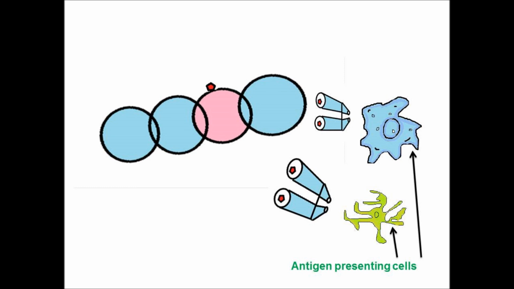They should prevent further attachment, and we should kill that antigen. That's the main target of our body. So antigen presenting cells take this material to make antibodies.